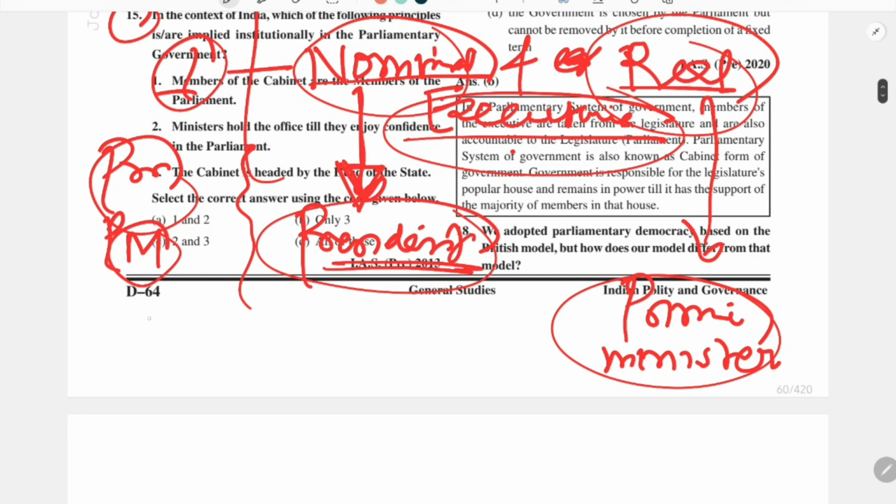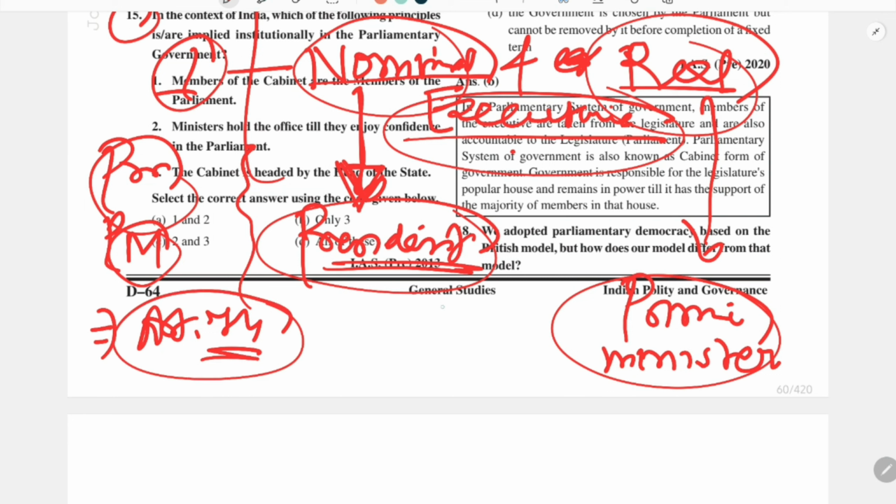We know that under Article 74 it is written that the president shall take decisions on the aid and advice of the prime minister and his council of ministers. So the basic force driving the president to take executive decisions is the prime minister and his council of ministers.